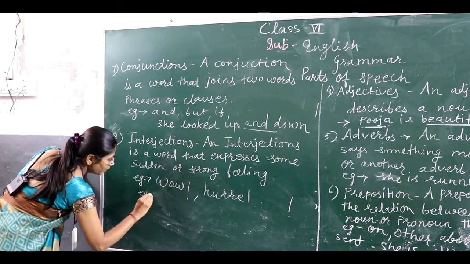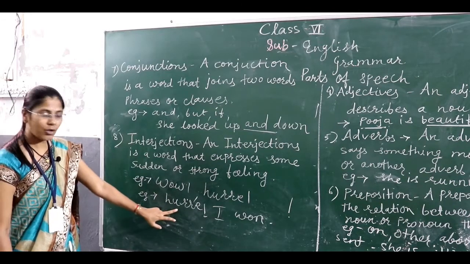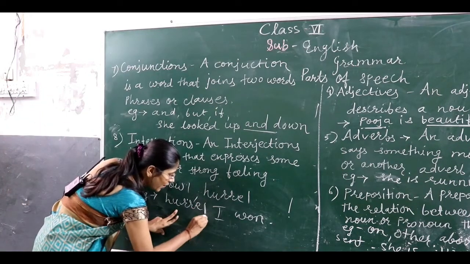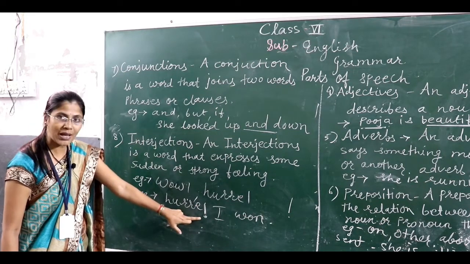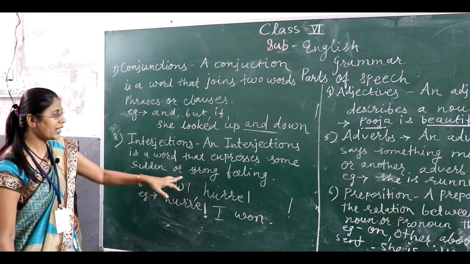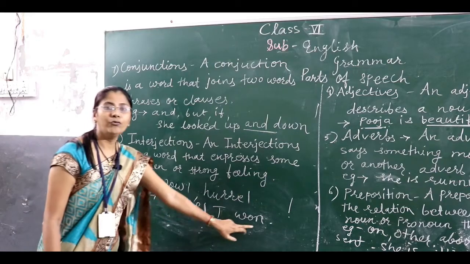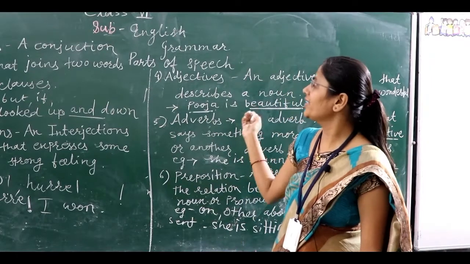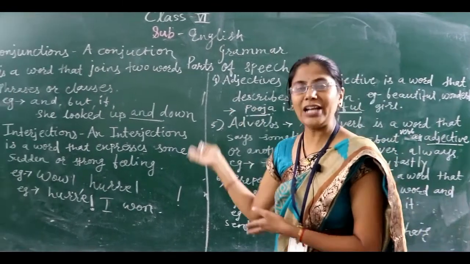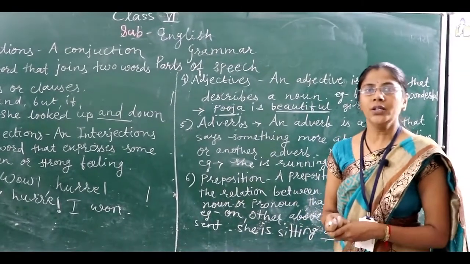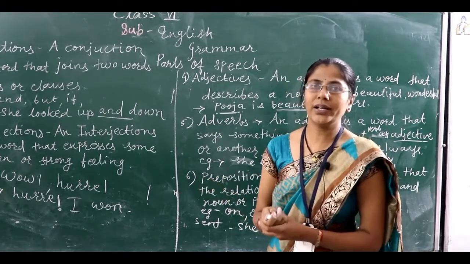See the example: hooray, and we give the exclamation mark. It is very easy to understand. If there is the sign of an exclamation mark, it means an interjection, showing strong feeling and emotion. So: hooray, I won! I hope all of you understand all the parts of speech. There are eight parts of speech, and I hope you understand each and everything about them.